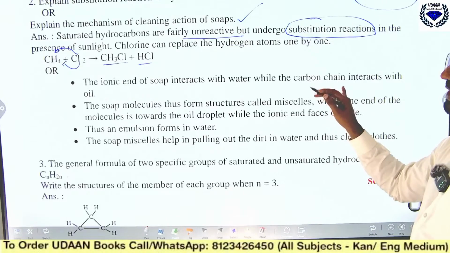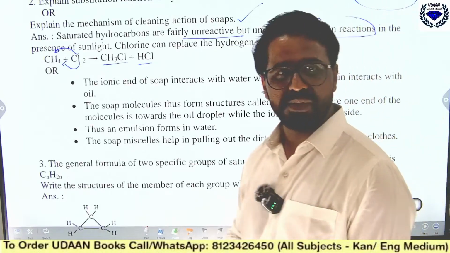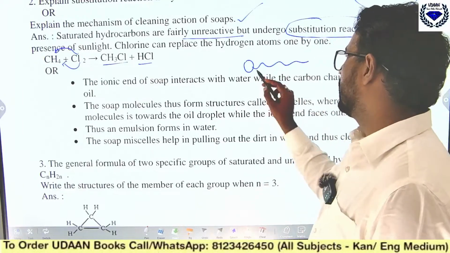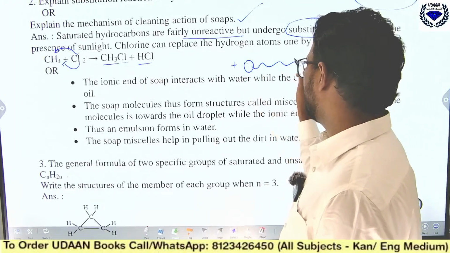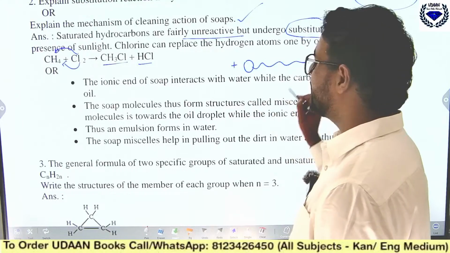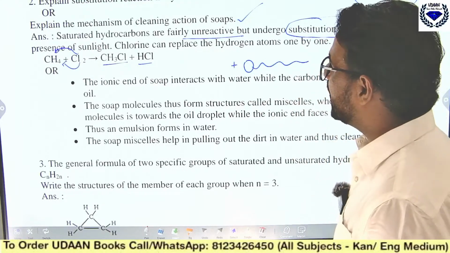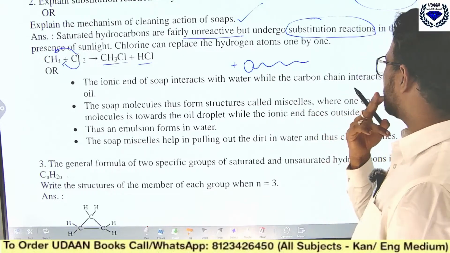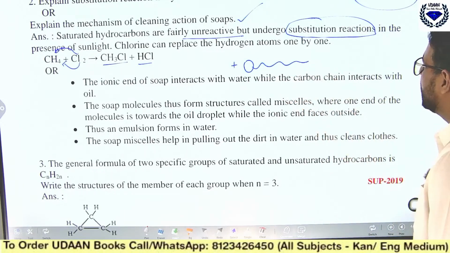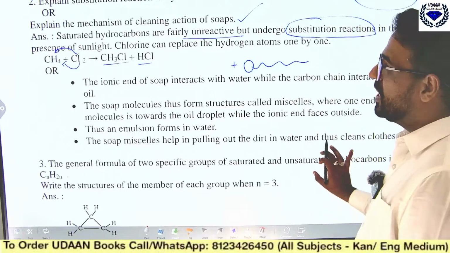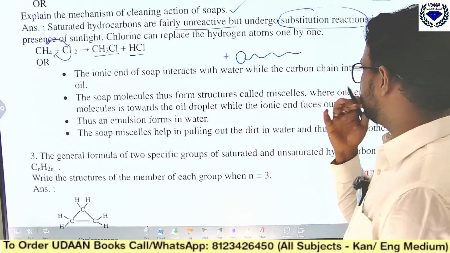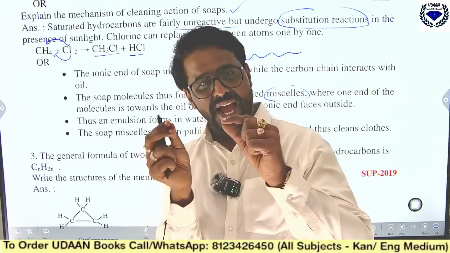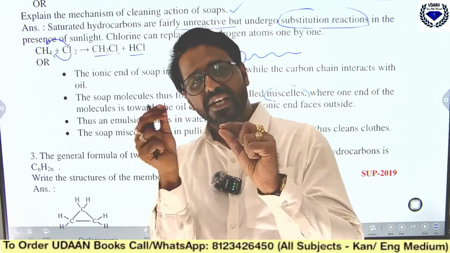And the second one is explain the mechanism of cleaning action of soap. You should draw this structure. Okay, there is a charged end and there is what? A tail. See, the ionic end of soap interacts with water, while the carbon chain reacts with what? Oil. The soap molecule thus forms micelles. You know micelle means what? You find the reaction between the dirt and the soap molecule.